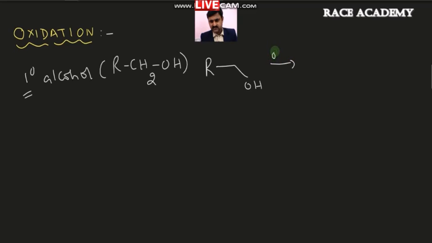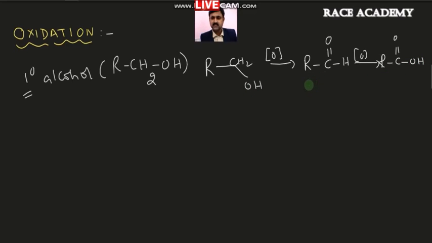you need to subject these alcohols to oxidation in the presence of strong oxidizing agents like potassium permanganate in acid medium. Then first it will give RC double bond OH. That means here whatever CH2 is there, that has become C double bond OH. So here we have removed a water molecule, and if further oxidation takes place, then this aldehyde also will be converted into carboxylic acid.